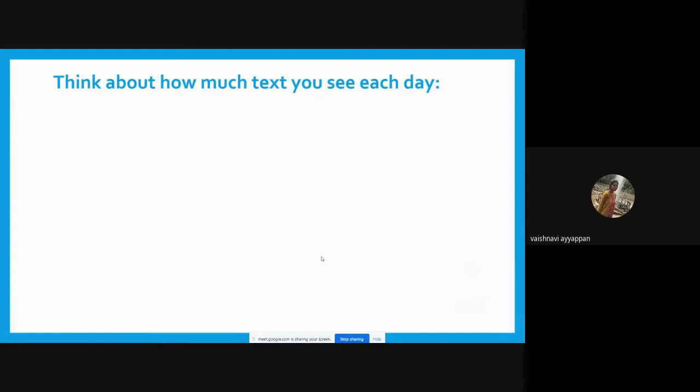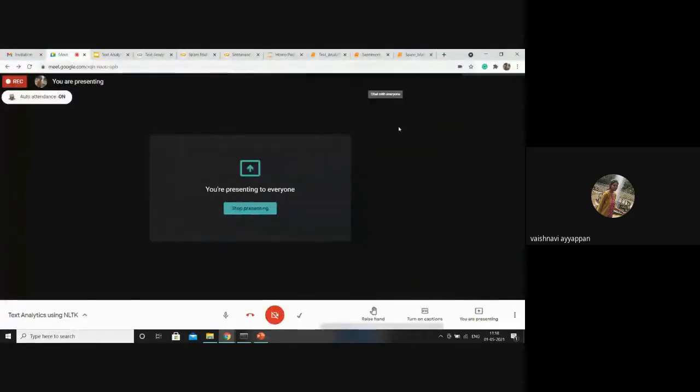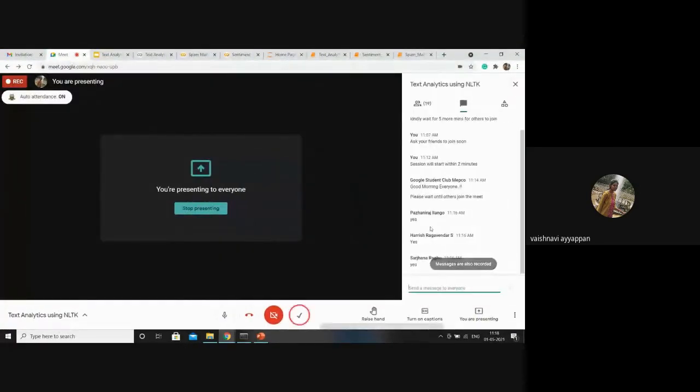Next, in day-to-day life, we can see a lot of text. Can anyone post what kind of text you are seeing each day, in which form? For example, I can give a newspaper. In a newspaper, we are seeing text. Other than that, where can you see text each day? Email. Super, Priyadashni.